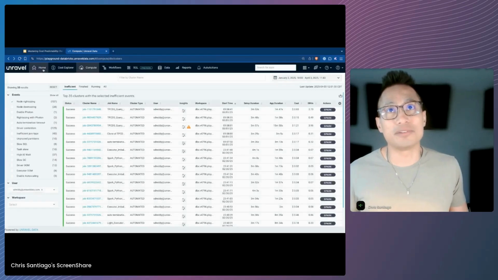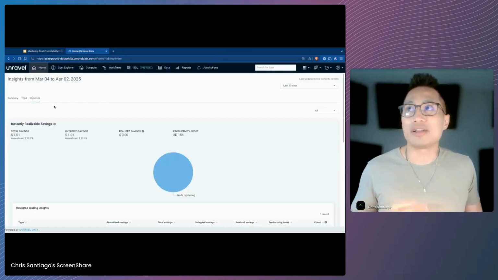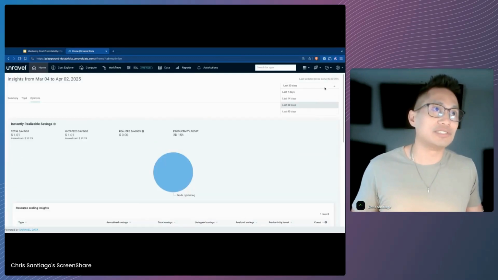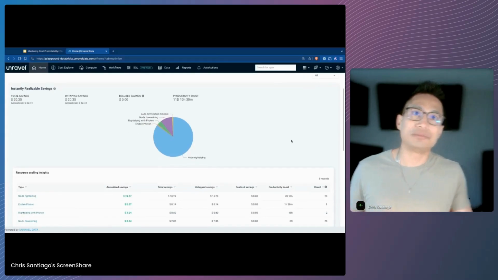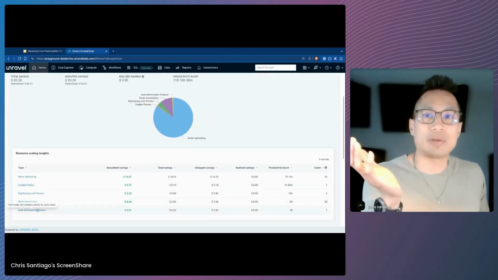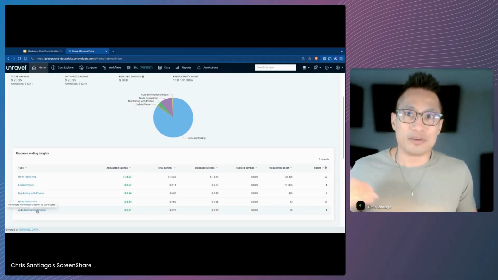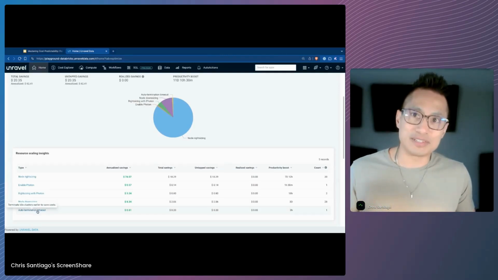Let's take a look at some other examples here. I'm going to go ahead and click on this Optimize tab. And in here, let me zoom out for that same last 90-day window. We see another one here where I can point your attention to this auto termination timeout. Now, we talked about some all-purpose clusters that are sitting there.